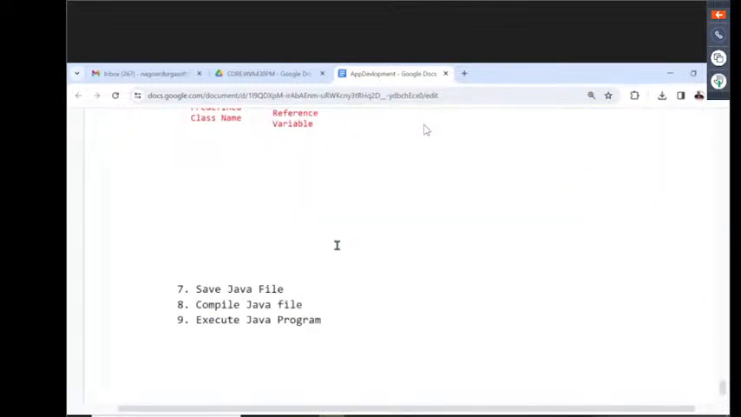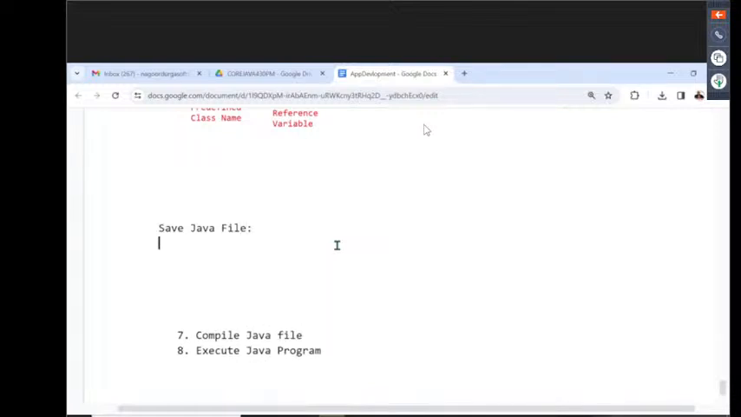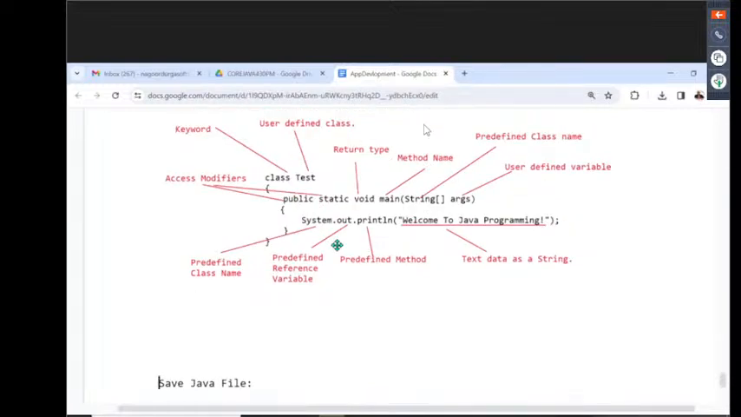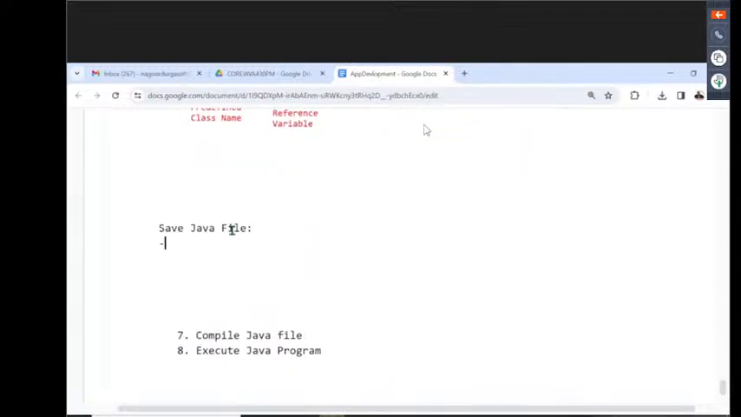I have just written the Java program. How to write a Java program, only that I have covered. Am I right or not? After writing the Java program, what do we have to do now? Come on guys, tell me. Save the Java file. All right, how are we going to save the Java file?